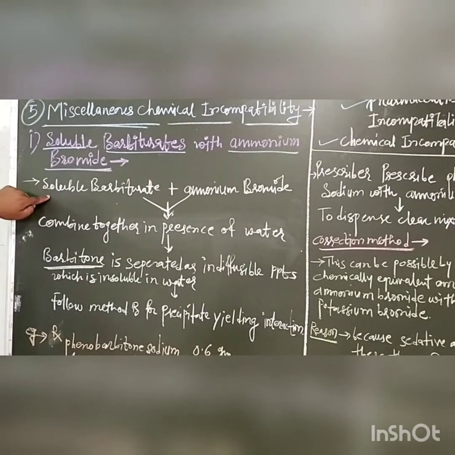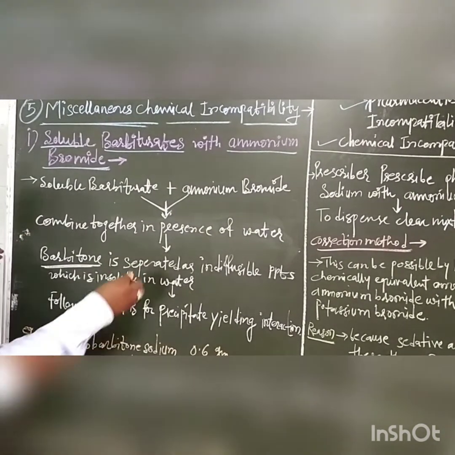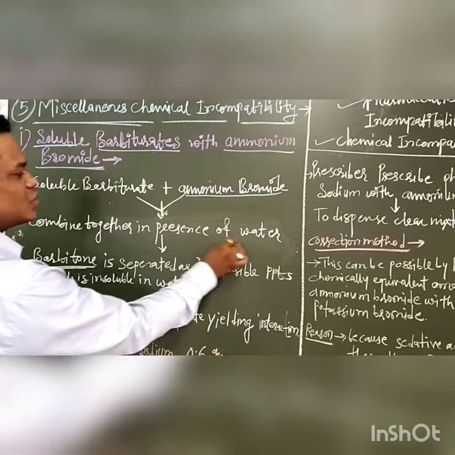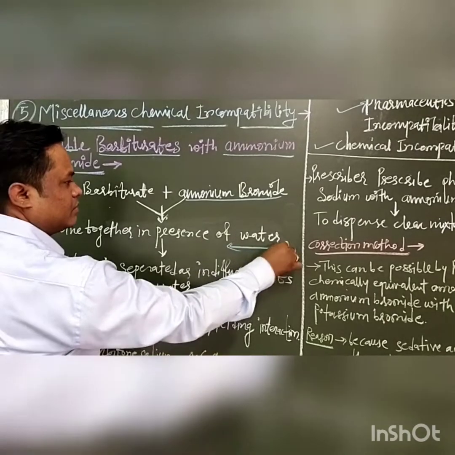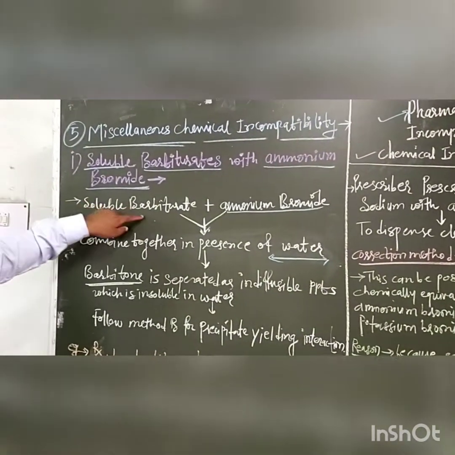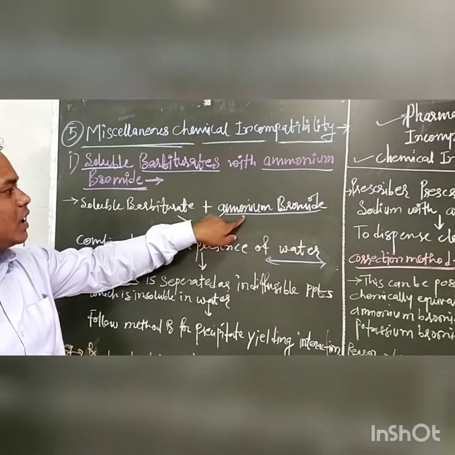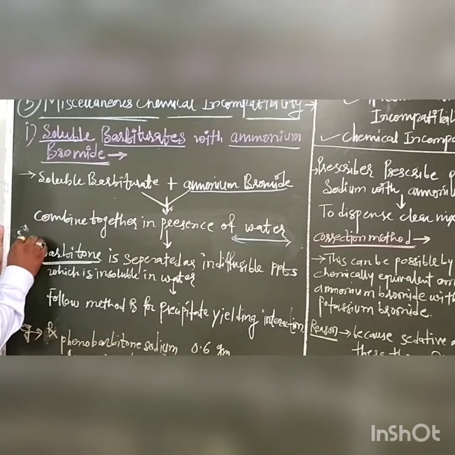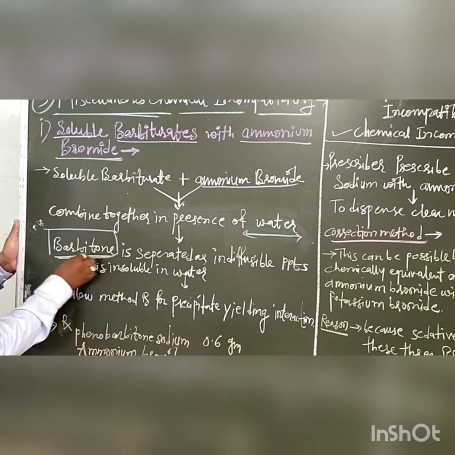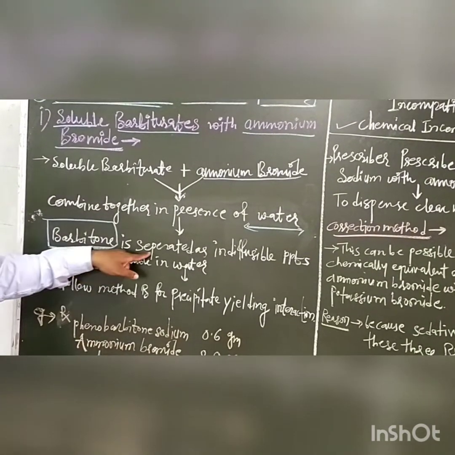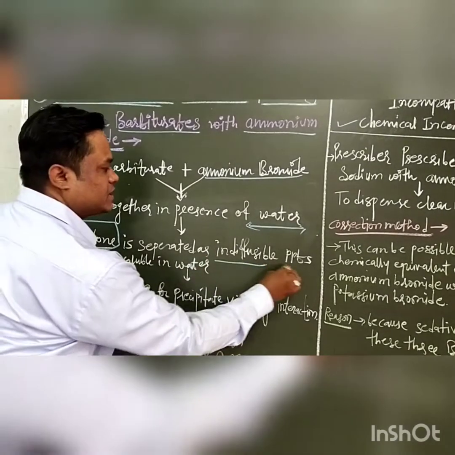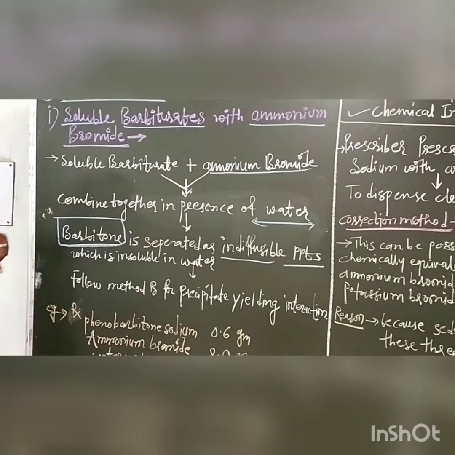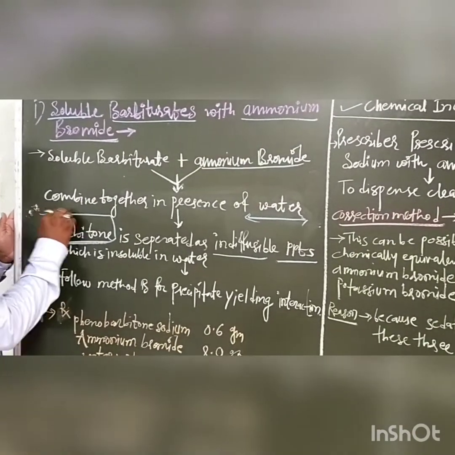When these soluble barbiturates are combined with ammonium bromide in the presence of water, the barbitone is separated as an indivisible precipitate. Means when soluble barbiturates combine with ammonium bromide and water, the barbiturate is formed as a precipitate.